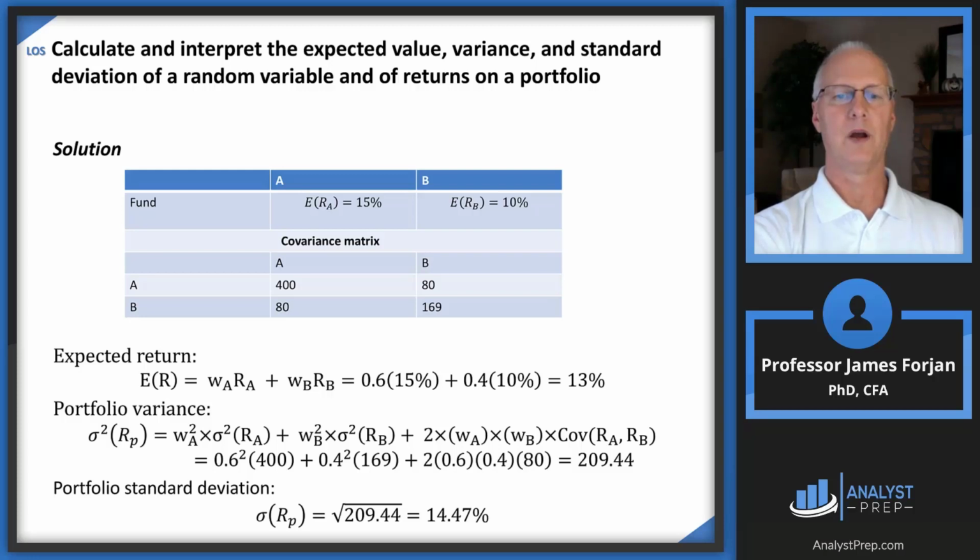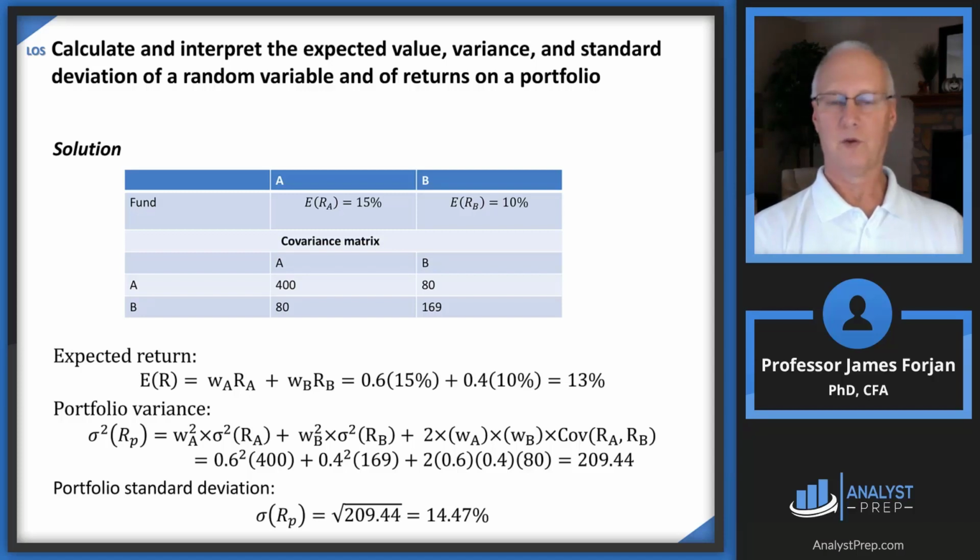All right, so here we go. We're going to take the weighted average. So we're going to do 60% times 15 and 40% times 10. So there's the expected return. That's just a weighted average, so that's okay. Just as a quick reminder, if we invested half of our wealth in each, 50% and 50%, then that expected return would be 12.5, right? Half of 15 and half of 10.